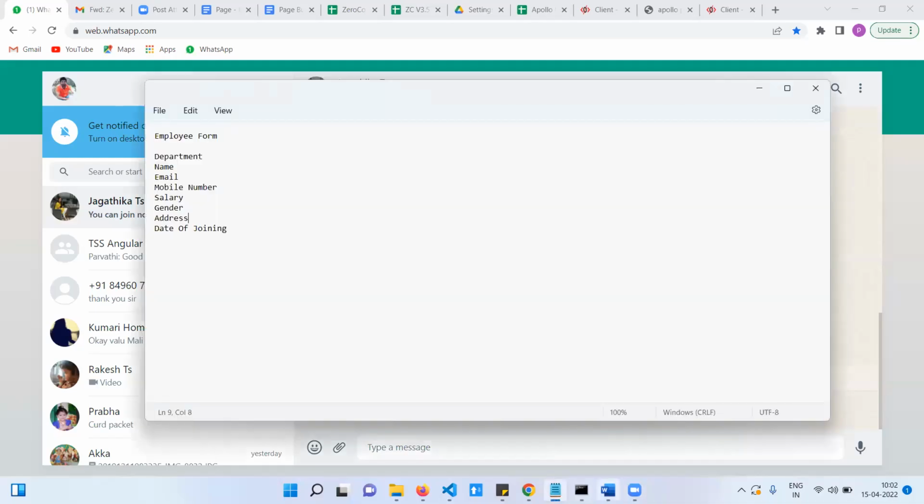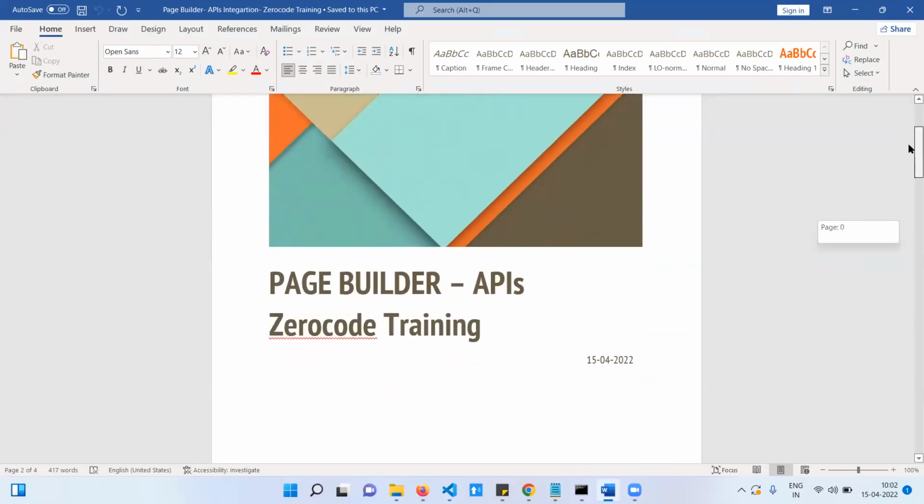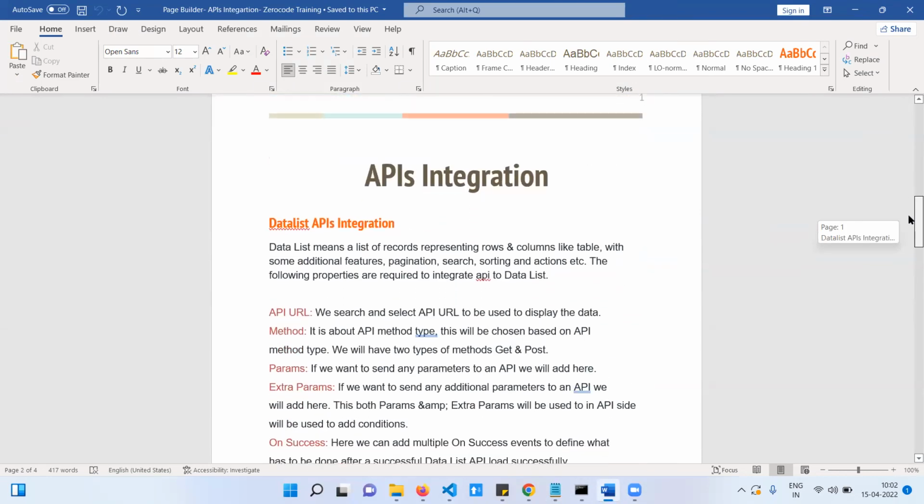Okay, today I am going to give training on page builder with API integration. Let me share my screen. Page builder, API integration.